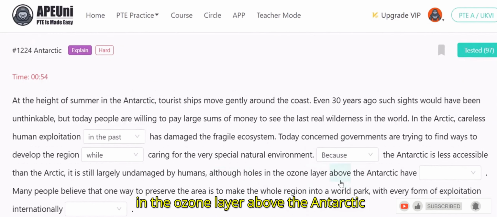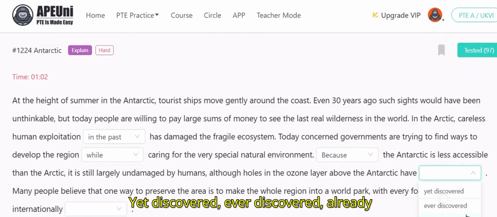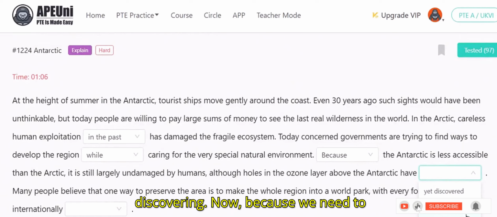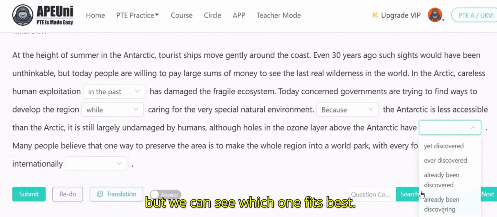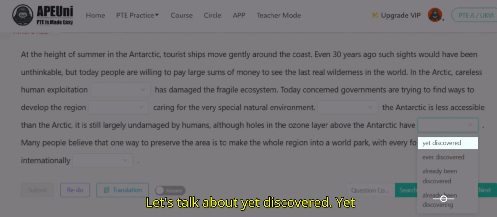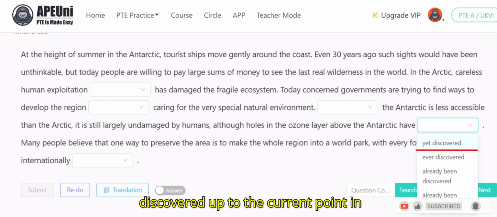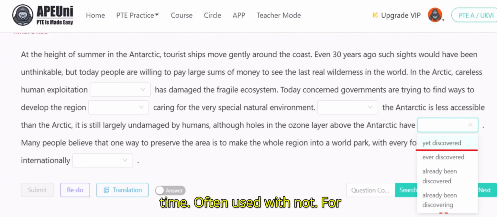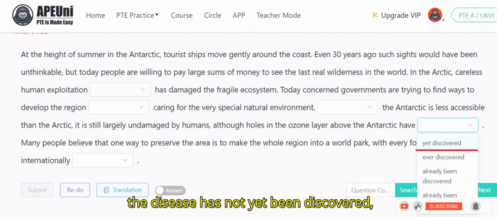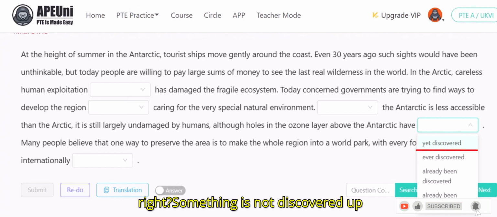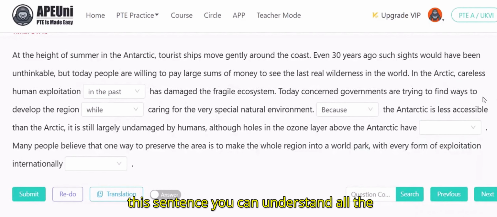All the holes in the ozone layer above the Antarctic have dash. So what are the options here? Yet discovered, ever discovered, already being discovered, and already been discovered. We need to understand these options grammatically to see which one fits best. Let's talk about yet discovered. Yet discovered means something has not been discovered up to the current point in time, often used with not. For example, the cure for the disease has not yet been discovered. Something is not discovered up until now. So it doesn't fit.